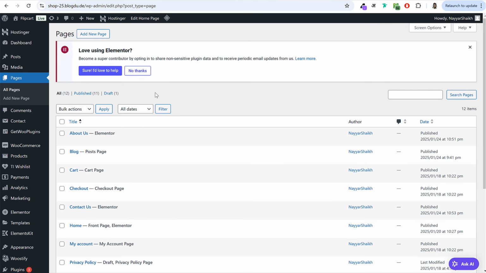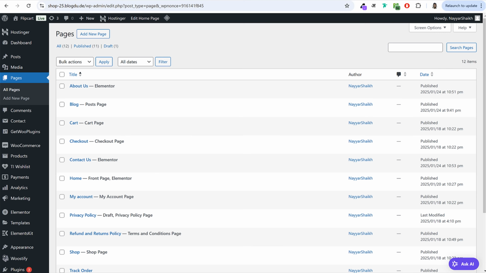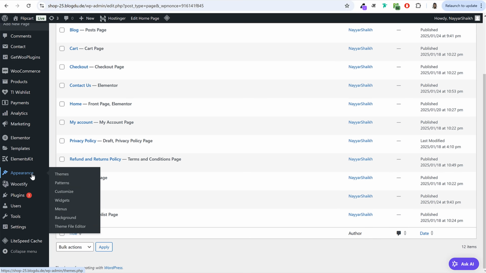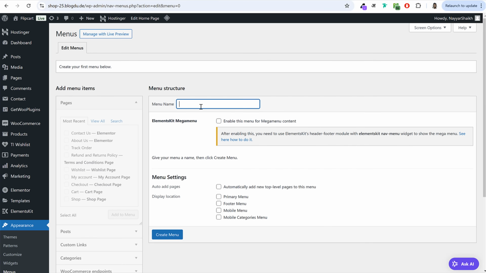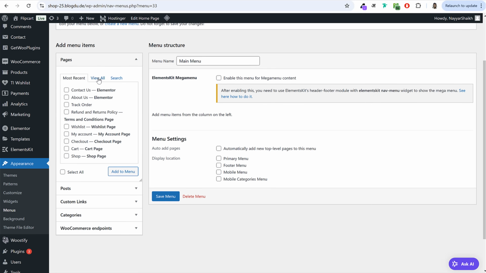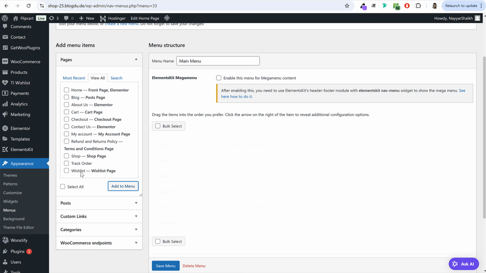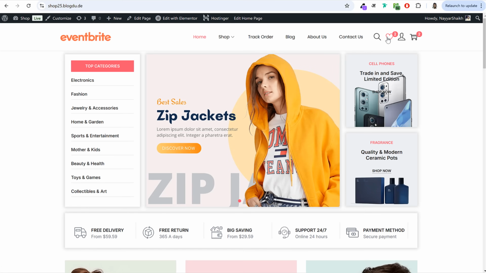Since we have created all the required pages, now we can create our main menu. Okay, so to create your main menu, which is this menu, by the way, this is your main menu. To create this menu, you can come back to the dashboard. Under appearance, click on menus. Under menu name, let's name it main menu. You can name it main menu, primary menu, home menu, whatever you want. Then click on create menu. Now what all links you want? So under pages, click on view all. We want home, blog, about, contact, shop, and track order. We have not added wish list, my account, cart, because these pages are already present over here. This icon is for wish list page.